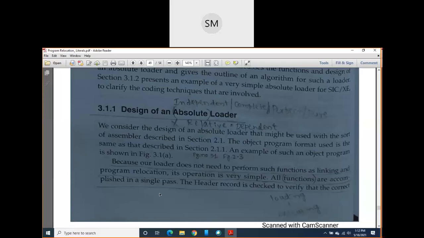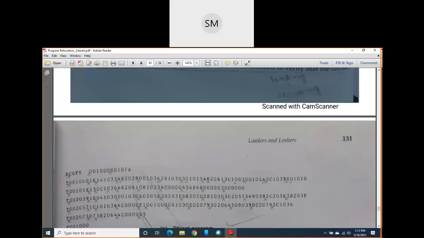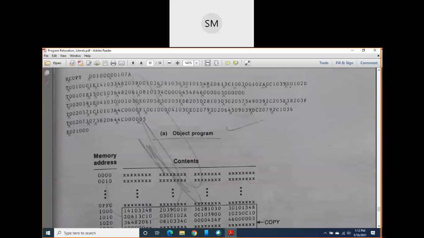Means what are those functions? That is loading the object program into the memory and executing the loaded object program. Apart from this, it can perform relocation and linking. But since we have considered a very simple design of loader, this loader is not performing the linking process or program relocation. It is performing only loading.